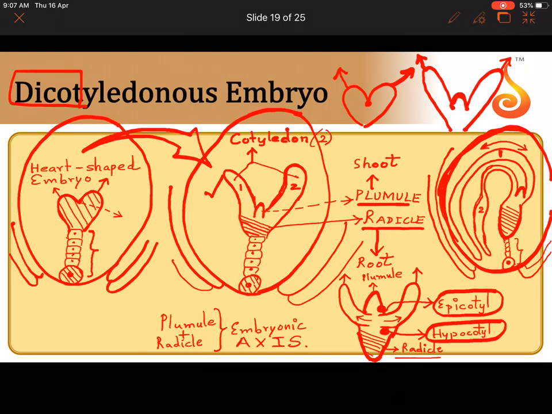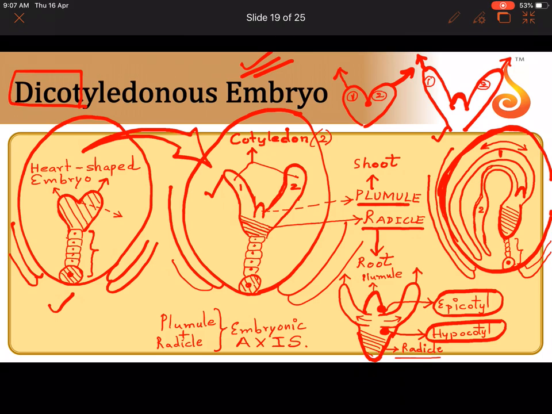See how the embryo looks. It was very simple, like a heart shape. Then the lobes of the heart started growing. See, these are the lobes of the heart. See the top right part of the page here, all of you. These are the lobes. Lobe 1 and lobe 2. And see how they start growing. Lobe 1, lobe 2. They become cotyledons. Here they have become so huge that they have coiled themselves. They have bent. The cotyledon appears bent.